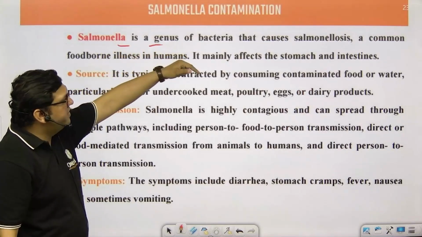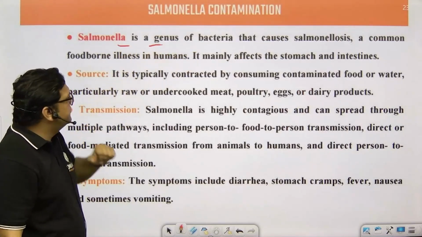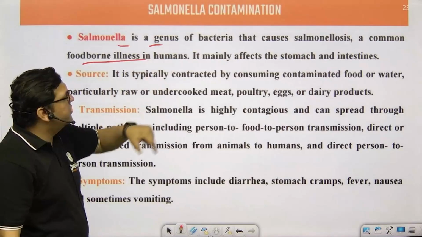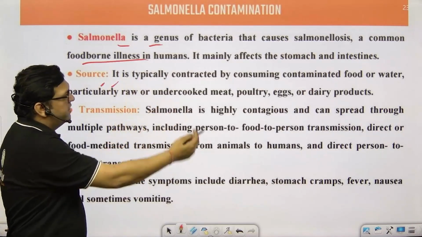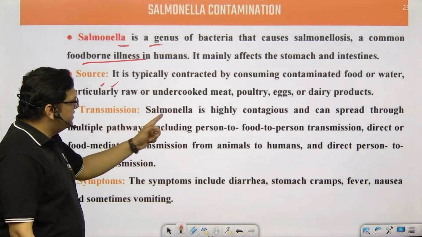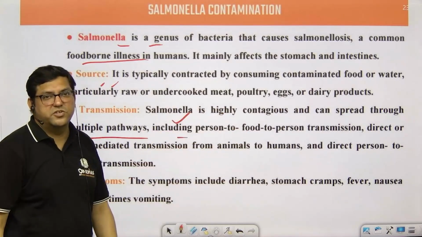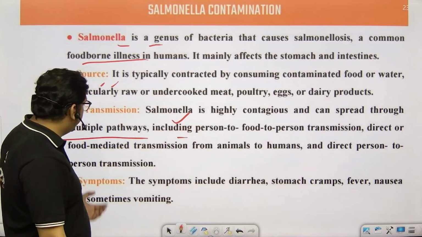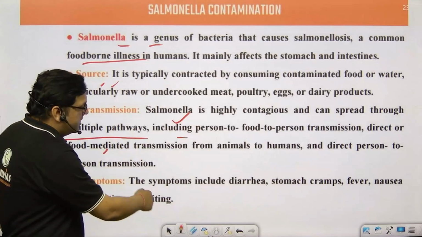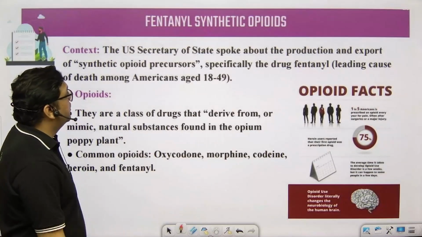It's a genus of bacteria. Salmonellosis is the disease caused, and it's a foodborne illness. The source is typically contaminated food and water, and salmonella is highly contagious. It spreads from one person to another through direct contact or food-mediated transmission. Symptoms I have just told you.